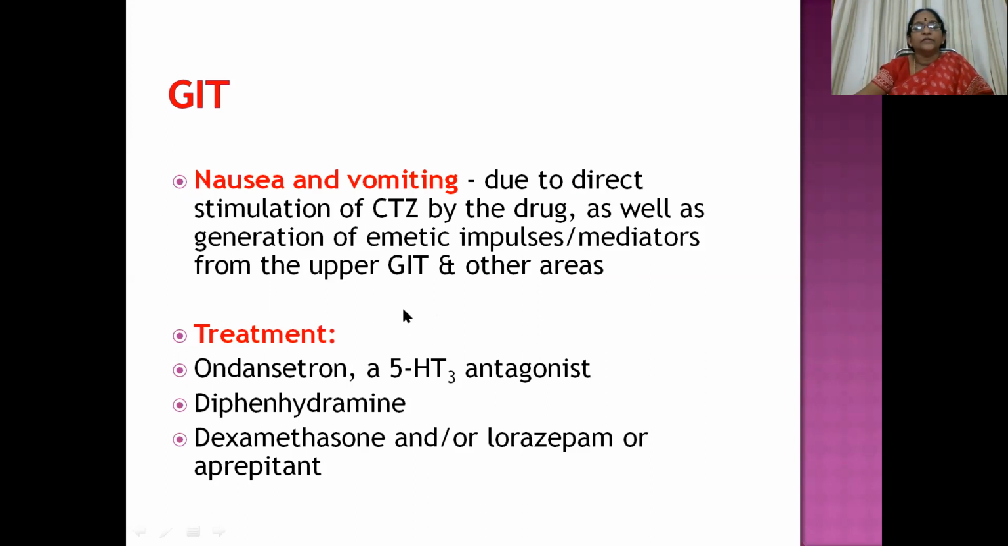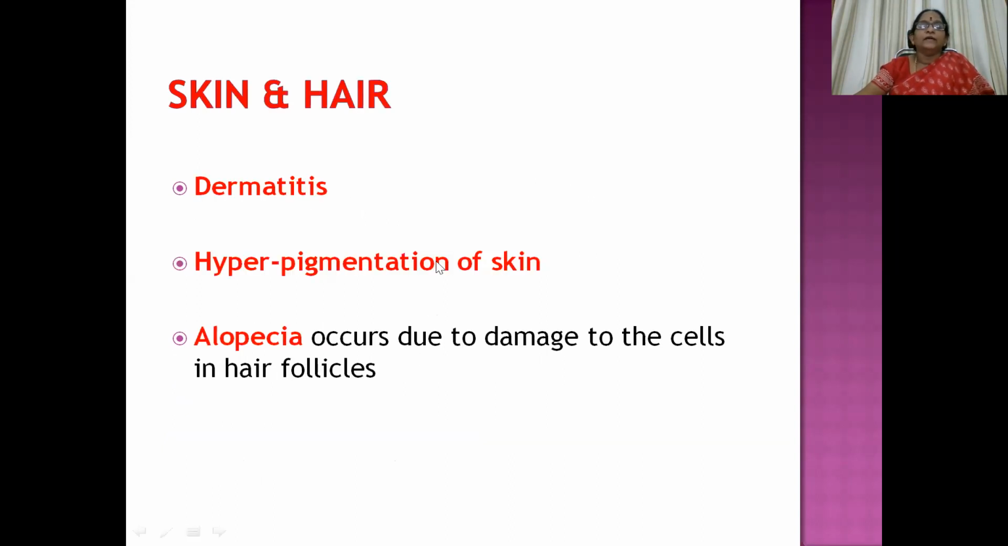So how we are going to treat this kind of side effect is, we have to go for ondansetron, a 5-HT3 receptor antagonist, because metoclopramide cannot be used as it itself produces extrapyramidal side effects. And diphenhydramine can also be used, or in cases of excessive nausea and vomiting, we can go for even dexamethasone or lorazepam or aprepitant. Then ADRs on skin and hair: dermatitis can give rise to hyperpigmentation of skin and alopecia because of damage to the cells of hair follicles.